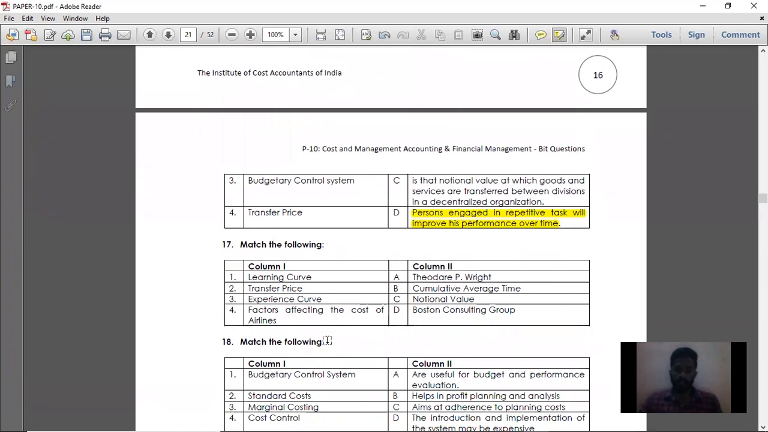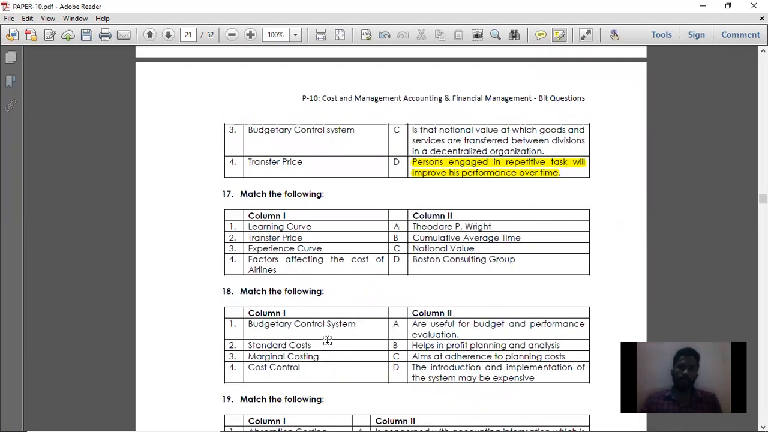Then 17th question. Question number 17, match the following. Point number 1, learning curve. Learning curve is nothing but cumulative average time. So what is the average time which has been spent on producing a particular product for 1 unit? That is called learning curve. Then transfer price. Transfer price is nothing but notional value.